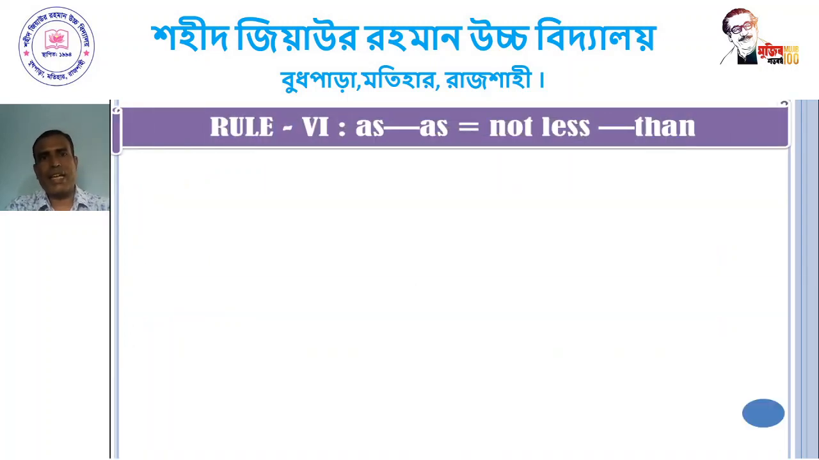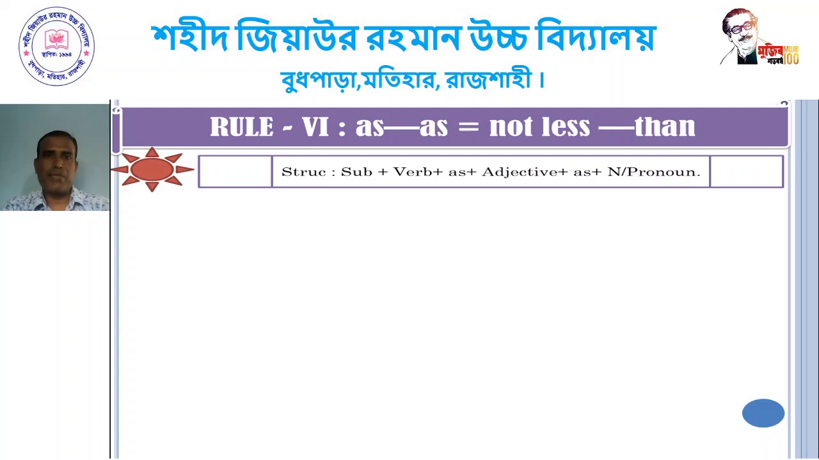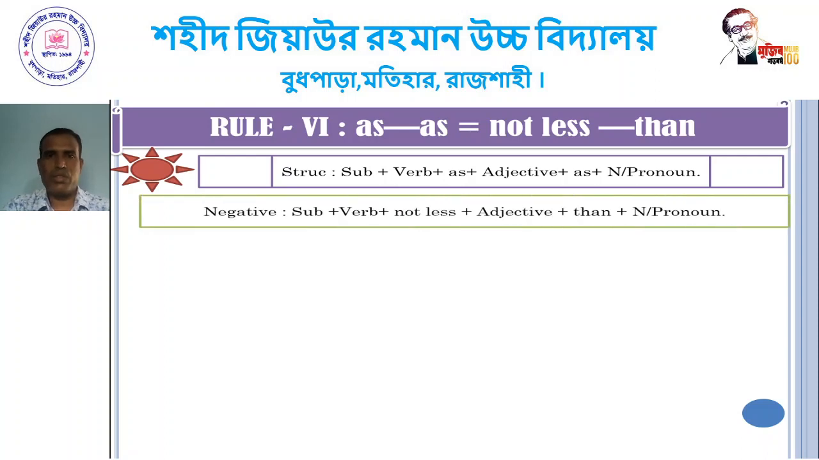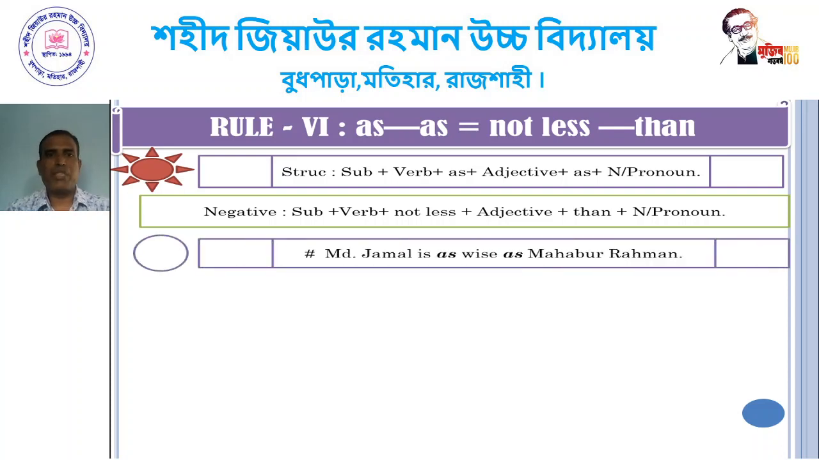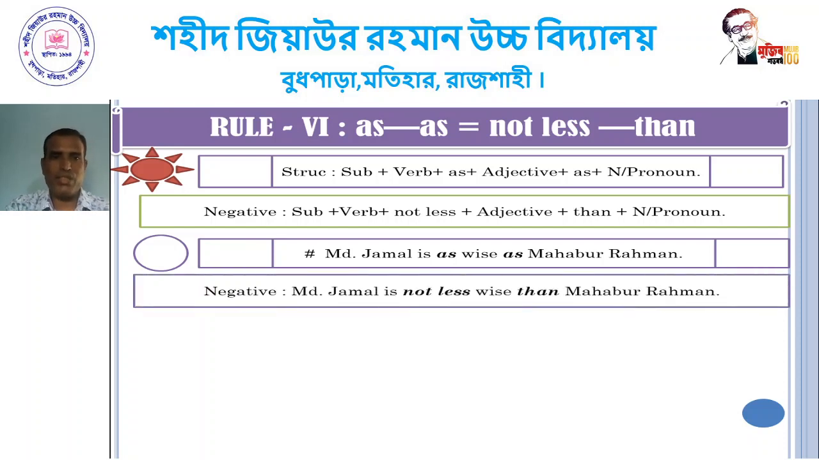Rule 6: as ... as equals not less ... than. Subject plus verb plus as plus adjective plus as plus noun or pronoun. Subject plus verb plus not less plus adjective plus than plus noun or pronoun. Mr. MD Jamal is as wise as Mahabur Rahman. Dear student, follow the example. MD Jamal is not less. We use not less after the word as, and we use than after the second as.